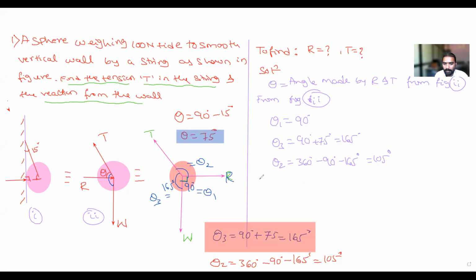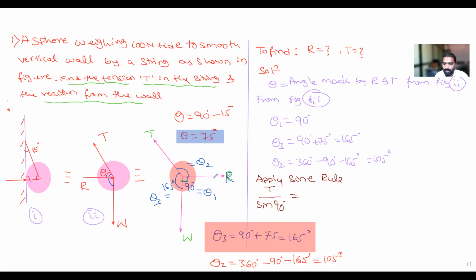Now apply which law? Apply the sine rule. What does the sine rule say? First I will take T. T upon the sine of the angle between the other two forces. What are the other two forces? R and W. How much is it? 90. Okay.